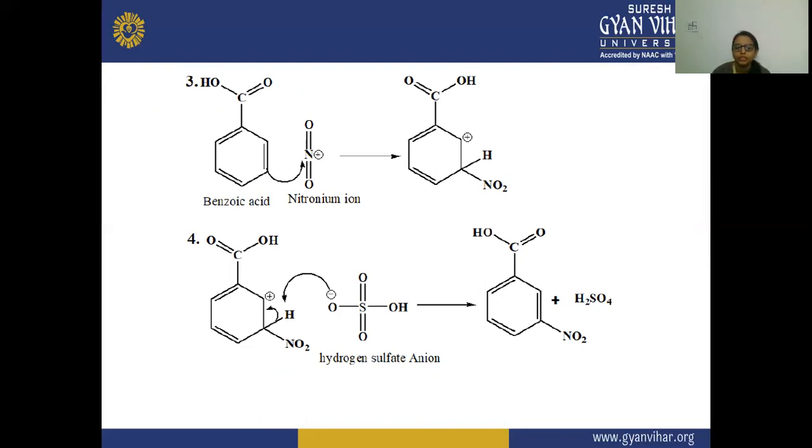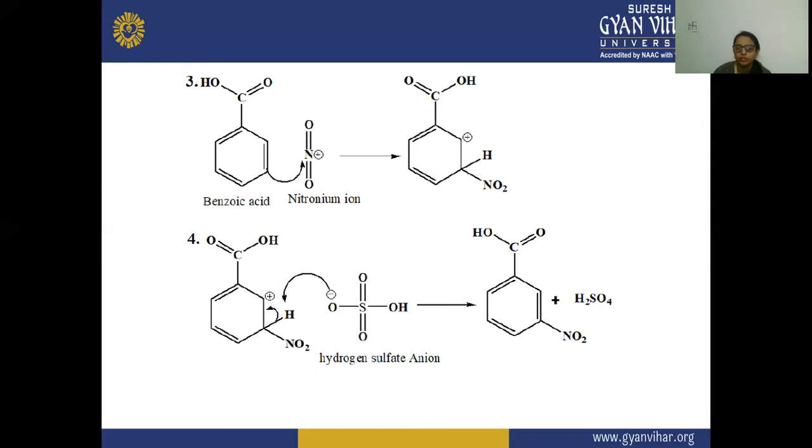So you will see that there is a formation of the meta-nitrobenzoic acid intermediate, and in this second step you can see the nitro product. After reacting with this, the hydrogen is substituted, or you can say the hydrogen leaves from here, and this hydrogen after leaving gets attached to the hydrogen sulfate anion.